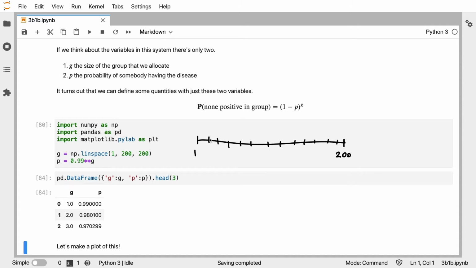And the idea is that for every point on this number line, I can calculate the associated probability. And I can do so using this formula over here. You can see that I'm doing this in the code over here. I am assuming that there's a probability of 1% to have the disease. These two multiplication symbols in Python mean to take something to the power of. And what this will do is this will give me two arrays, one with the group size and another one with the calculated probability values. And let's show what that looks like in a chart.